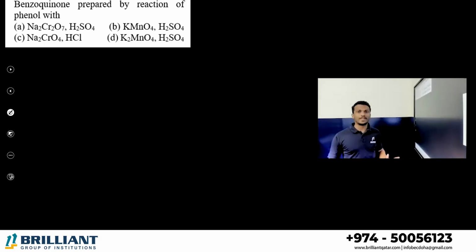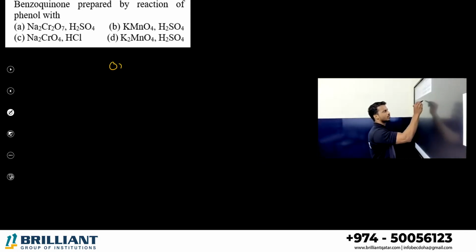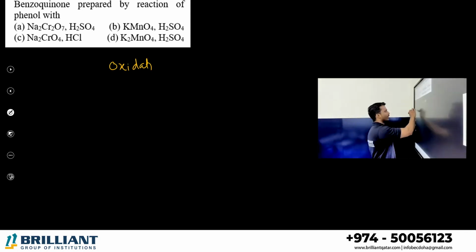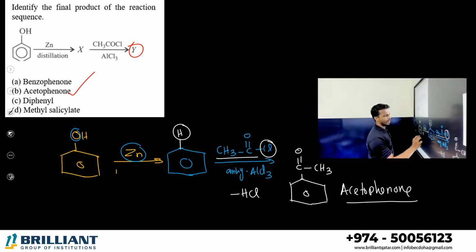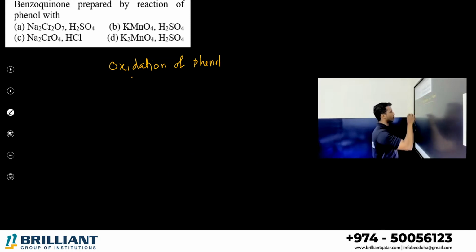Next one. Benzoquinone. Benzoquinone is one topic we studied in the chapter, that is called oxidation. In the previous one, the first step is reduction. This is reduction of phenol. Just below that in the textbook you can see oxidation of phenol. Let me remind you of the equation once again.